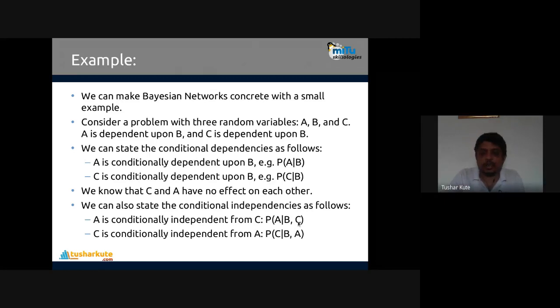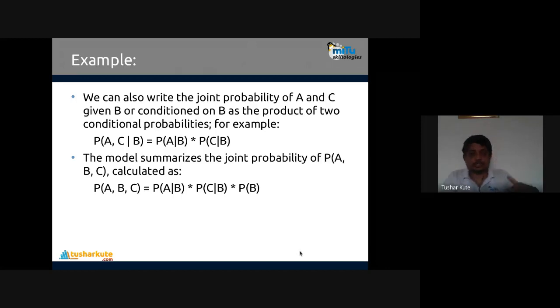So for this first case, C is added. So with C, A is not having any effect. If you combine with B, then also there will not be any effect. Same for the second case also, P of C given B. For A, if you add this A, then also it will become conditionally independent over here. Remember that. This is how we can identify the dependency and independency.